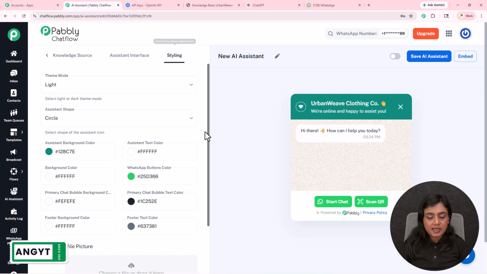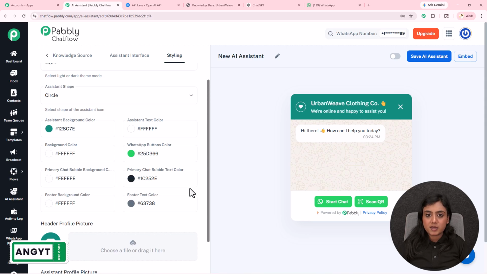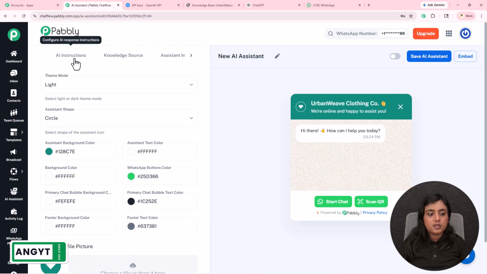Last is styling. If you have a business, you have your own branded colors that signify your business. You can change the colors, backgrounds, profile pictures, shapes, themes, all according to your requirement from the styling section, which I do not want, so I will skip the part.